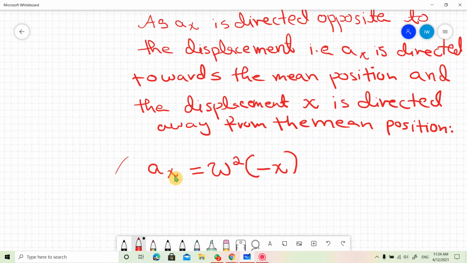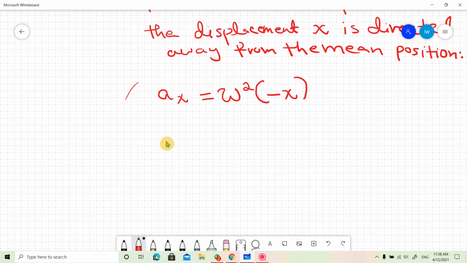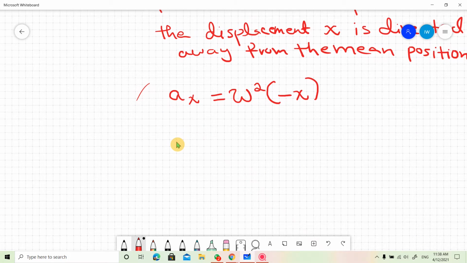If the acceleration is considered directed towards the left, as the mean position is on the left side, then the displacement will be directed towards the right side. Now put omega square as constant.